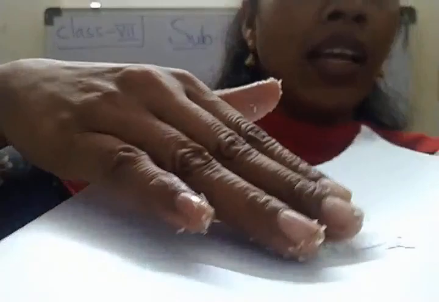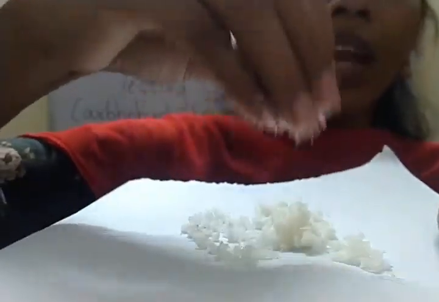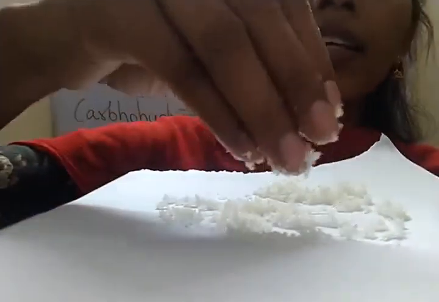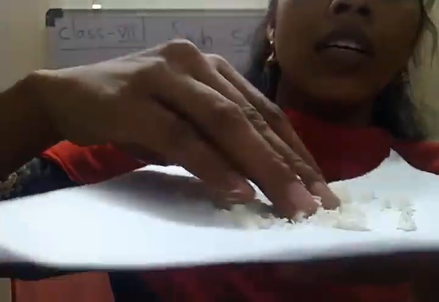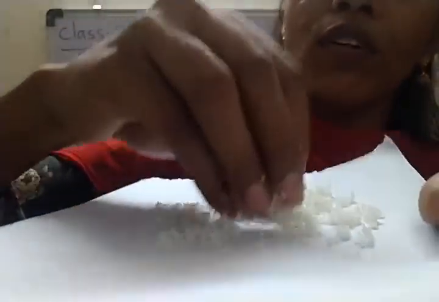Not only does it give energy, fats supply us with energy, it also helps with other nutrients. Let us start our experiment to test the presence of fat in our food.